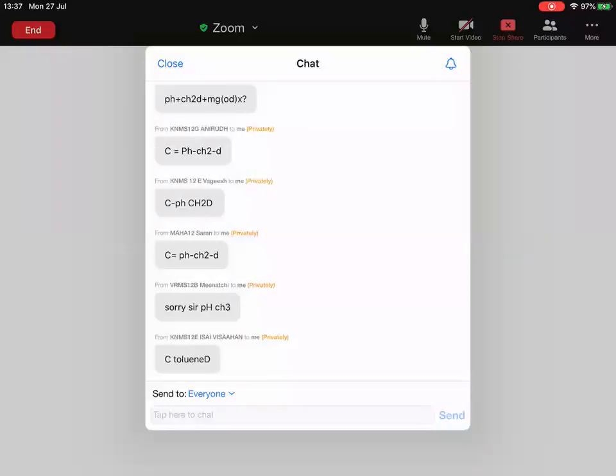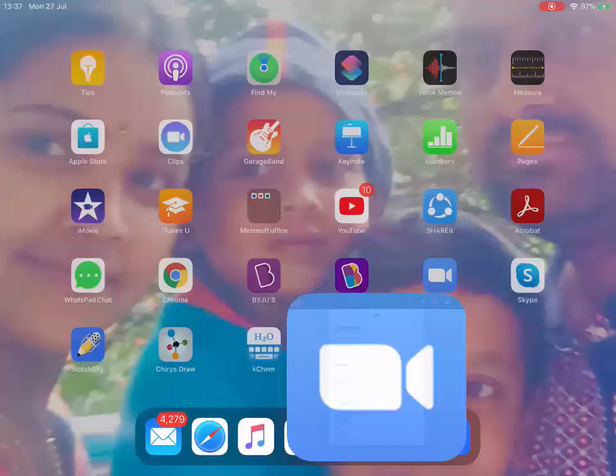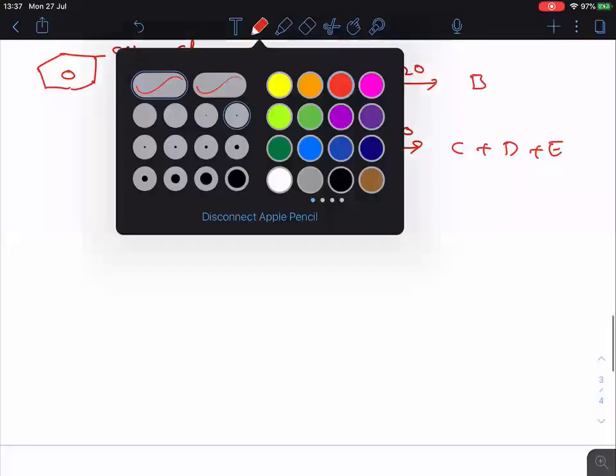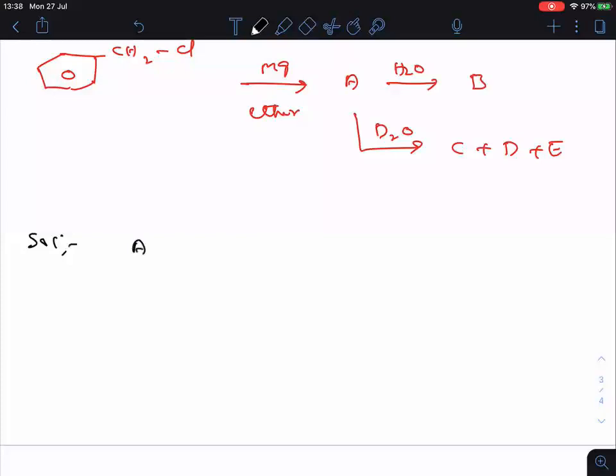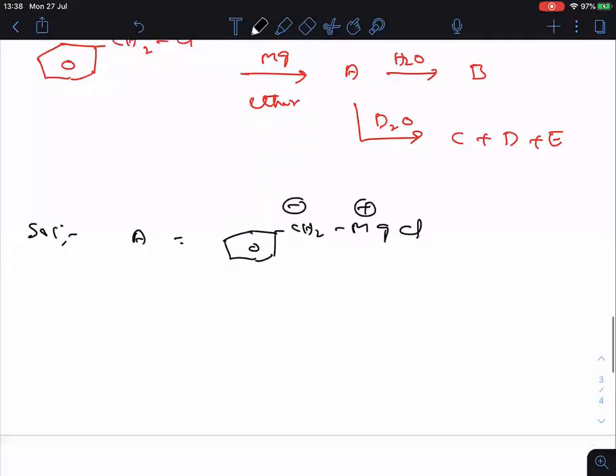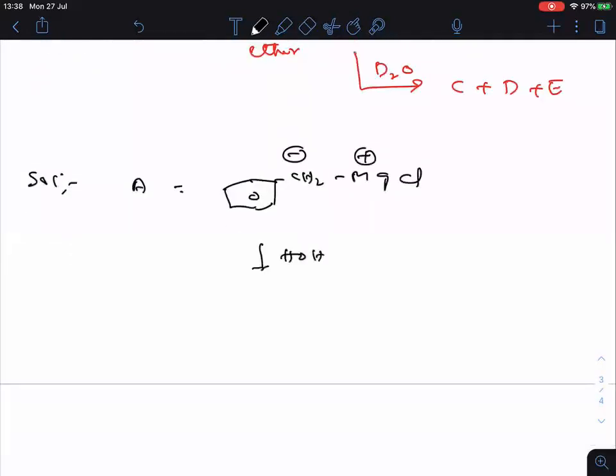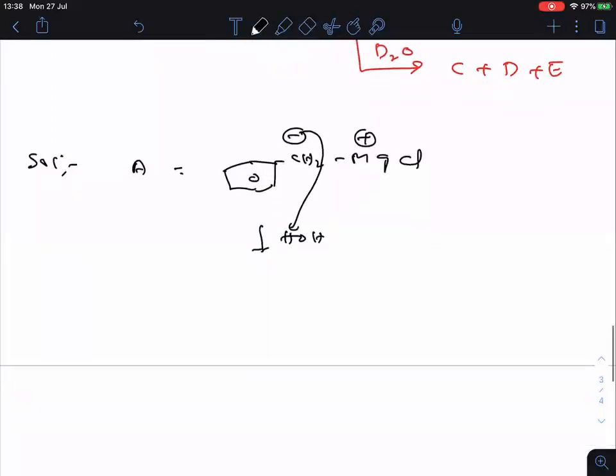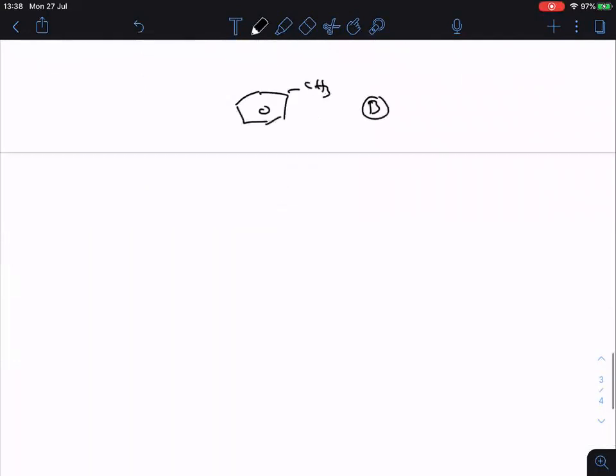Okay, let me give the solution for this question. So most of you got the A like this: CH2 minus, MgCl plus. Clear? So when this is treated with water, the CH2 minus will take H plus from water, and then we get toluene. So this is your B. Followed? Now about C, D, E we will think.